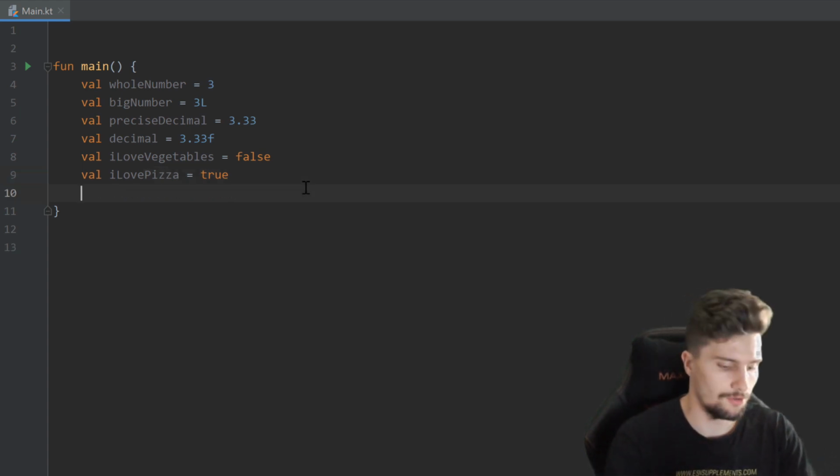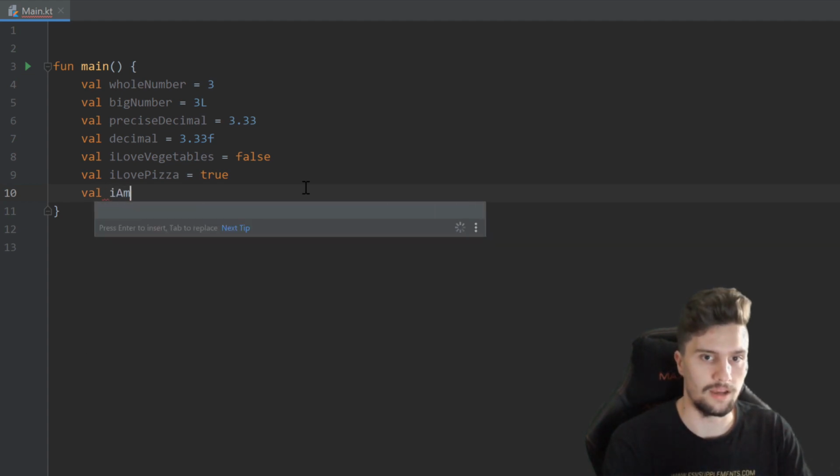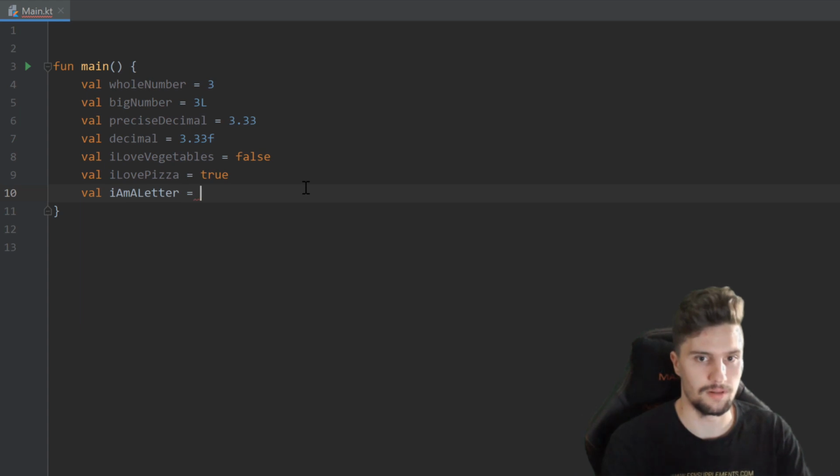And we also are able to create simple characters. So val iAmALetter, for example, and we need to make these in these single quotation marks. For example, set that to 'A'.